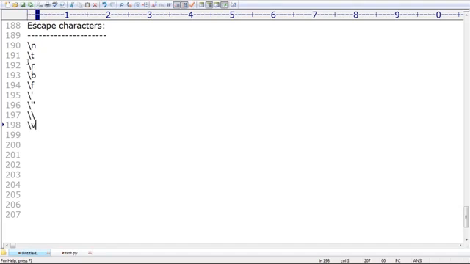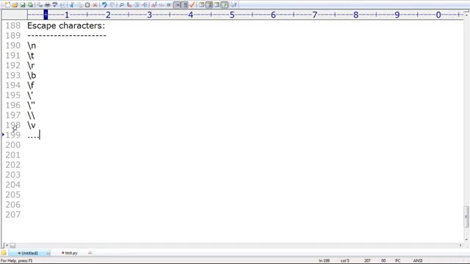Sir, backslash t means what? Horizontal tab. Backslash v means what? Vertical tab. Remember that, sir. Vertical tab, such a thing is also there in Python. Make sure, sir, vertical tab. There are multiple things available, right? Okay, these are the various escape characters.